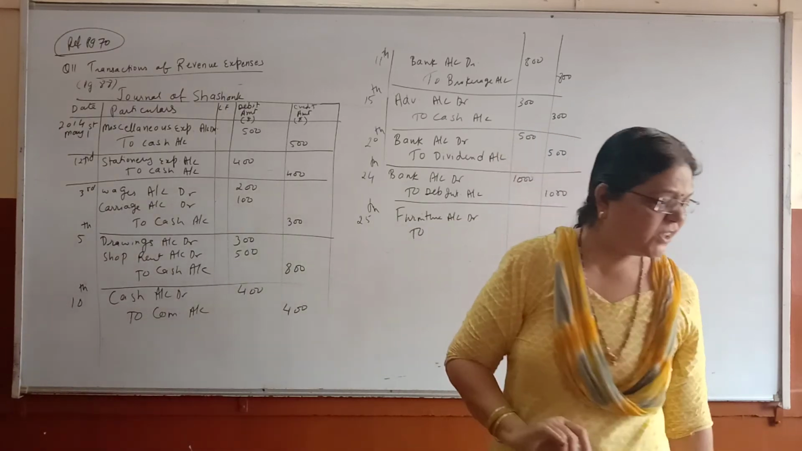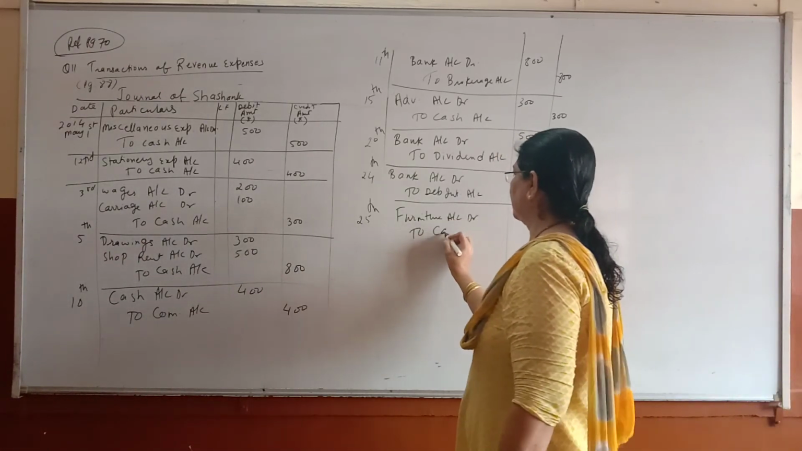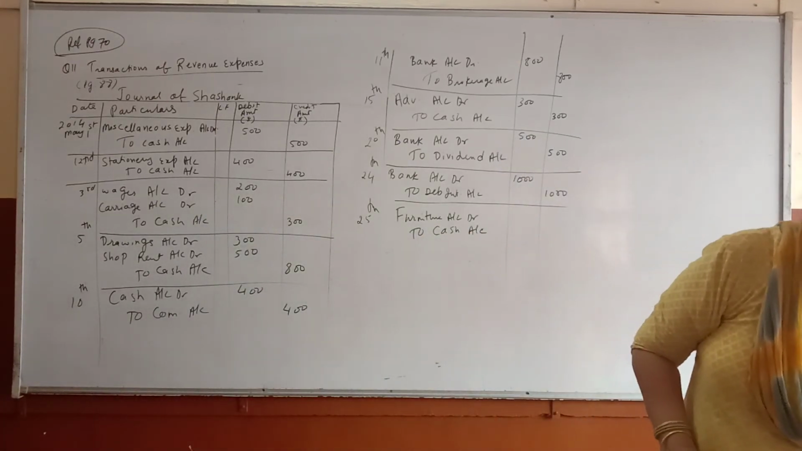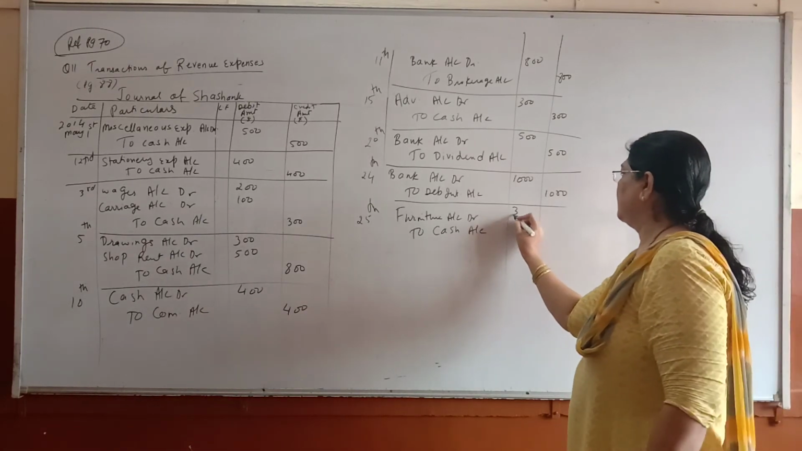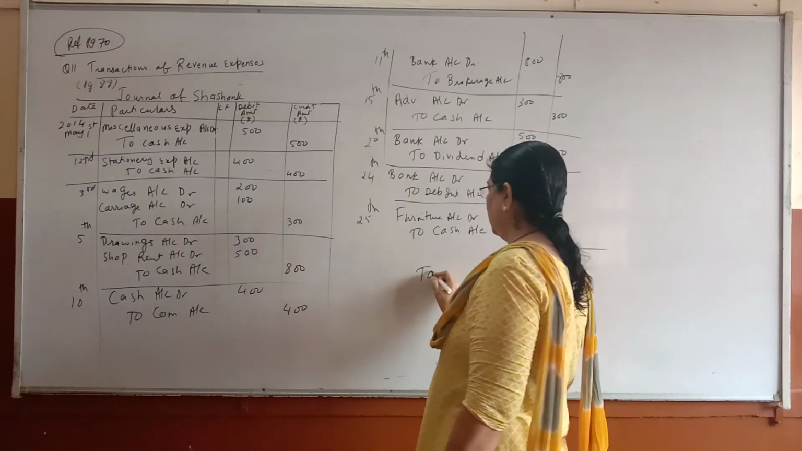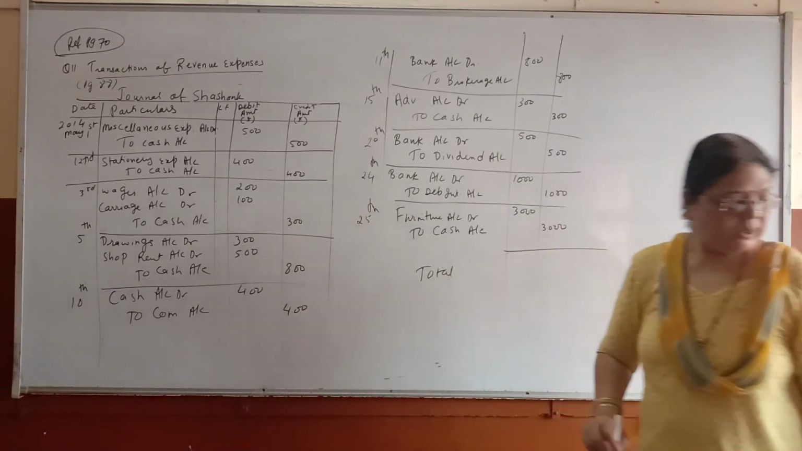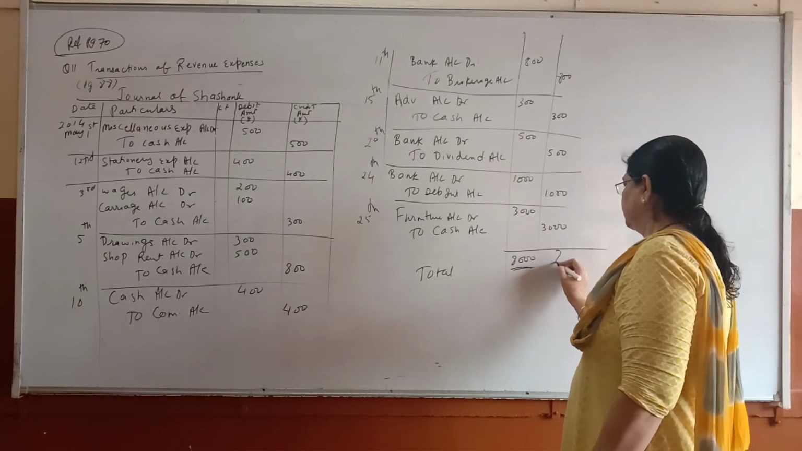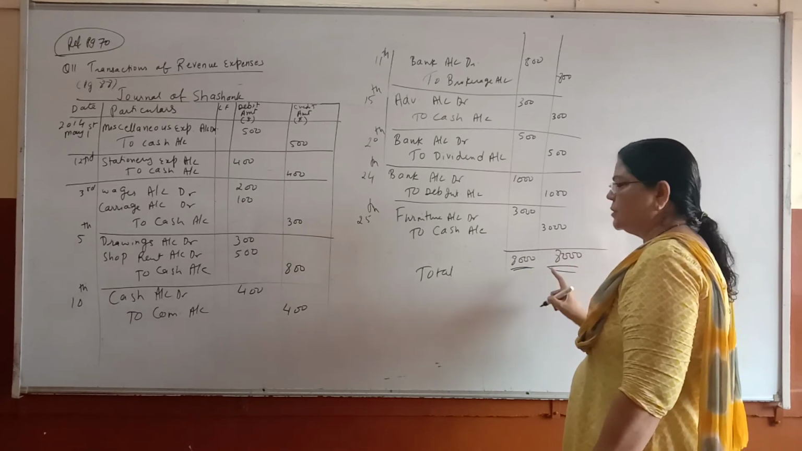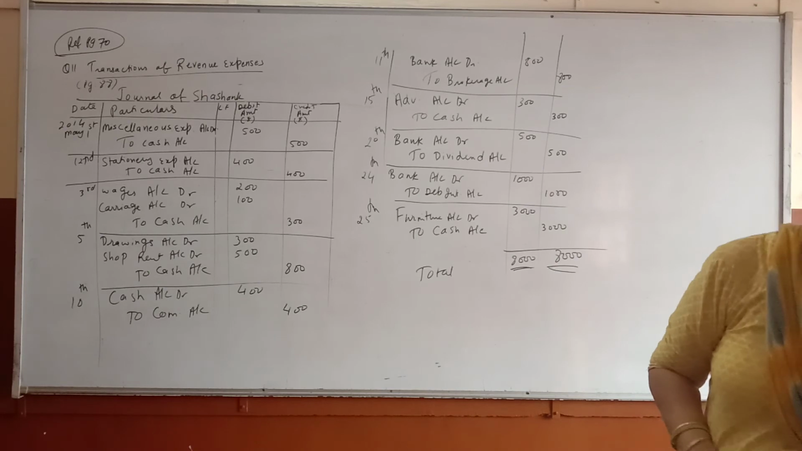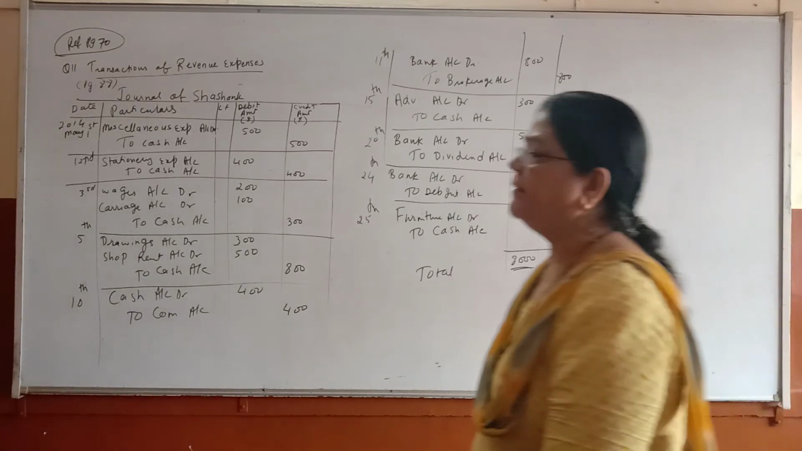To bank or cash? Cash. So to cash. And what is the amount paid, children? The amount paid is 3,000. Amount paid is 3,000 debit, 3,000 credit. So what will be the total if you work out? 8,000. After doing total, you have to put two lines. Two lines means the sum is getting over, or the transactions of May month are getting over. Okay, children. So these were very easy ones.